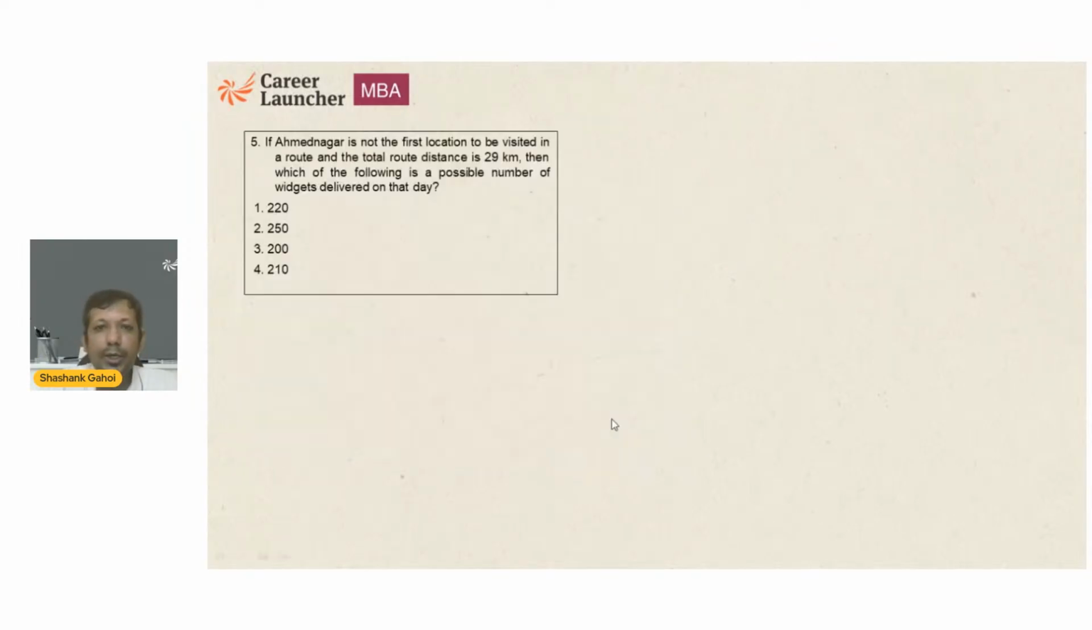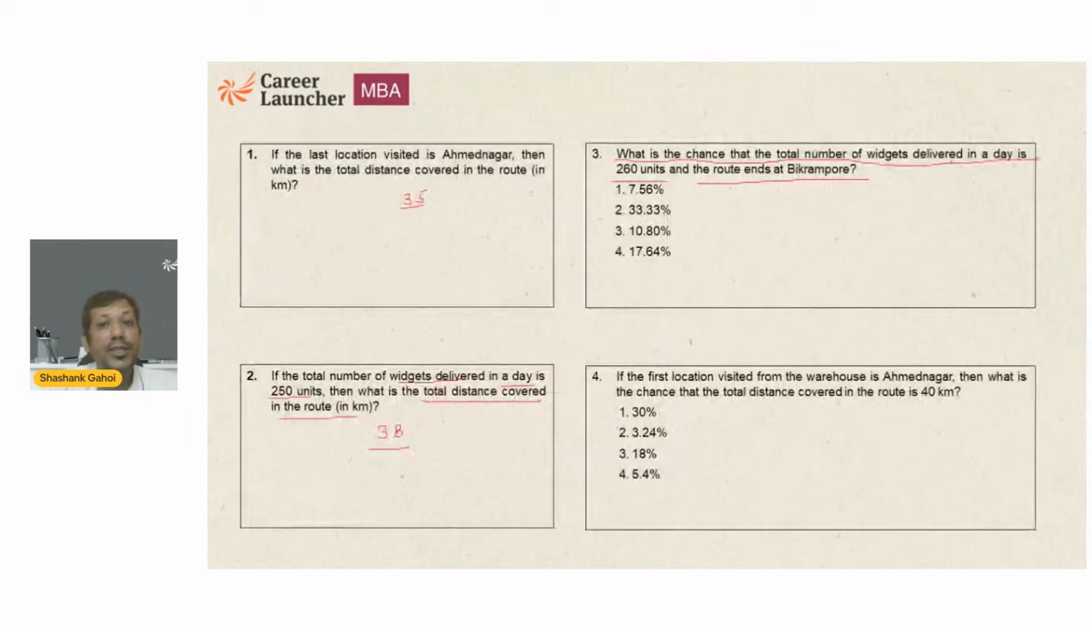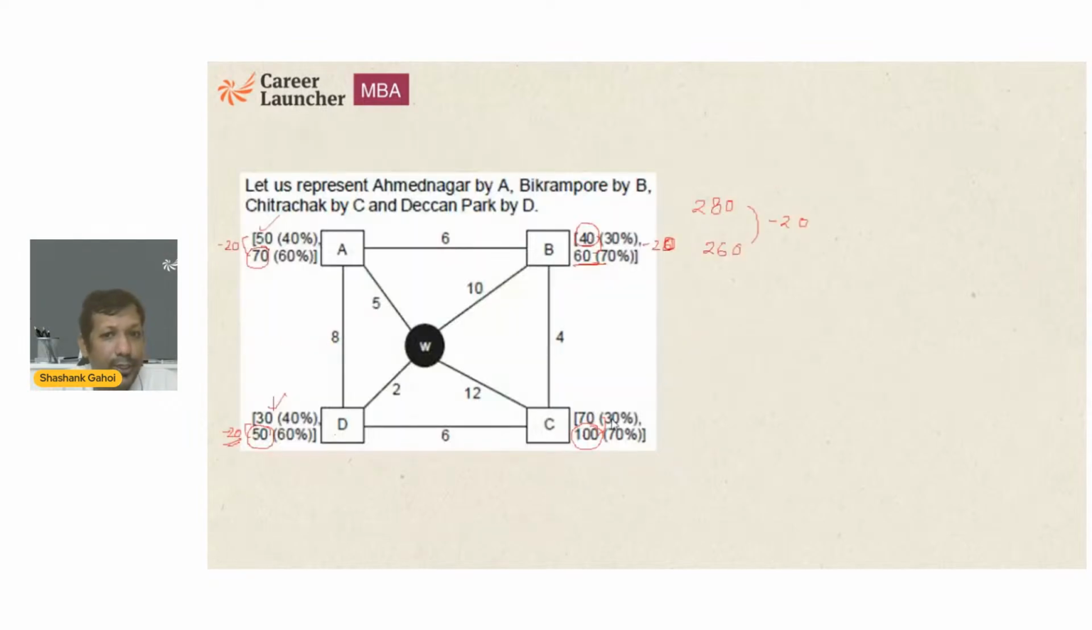Now the question is talking about what are the chances? Chances means probability. What is the probability of 100? That is 70%. What is the probability of 40? That is 30%, which is 30 by 100. What is the probability of 70? That is 60%, so 60 by 100. What is the probability of 50? That is 60%, so 60 by 100.